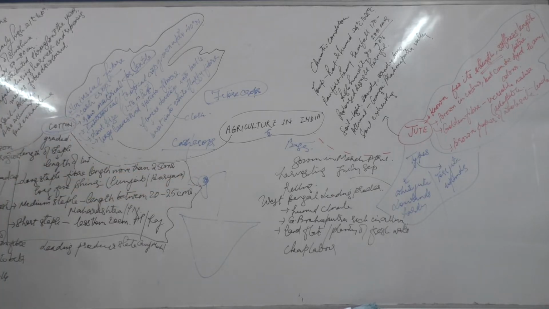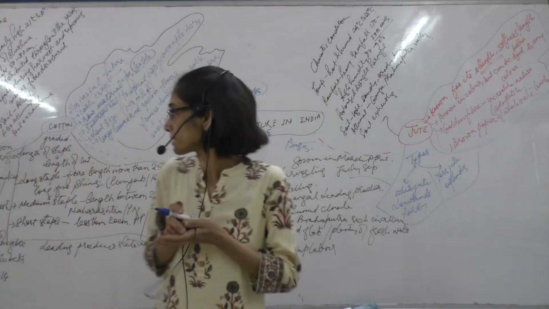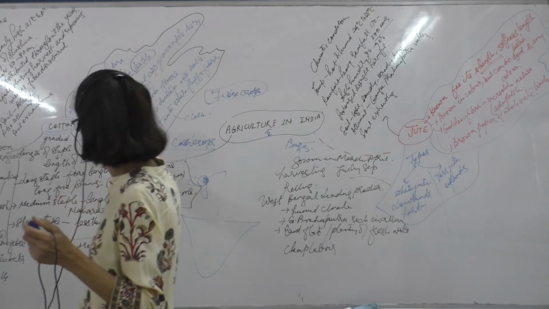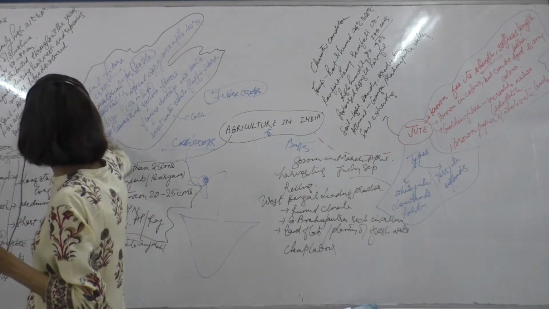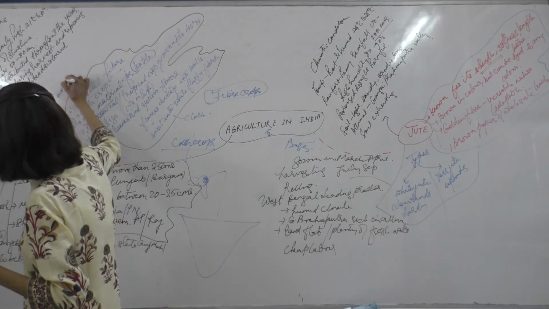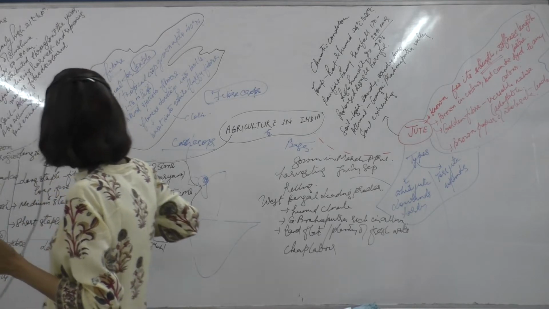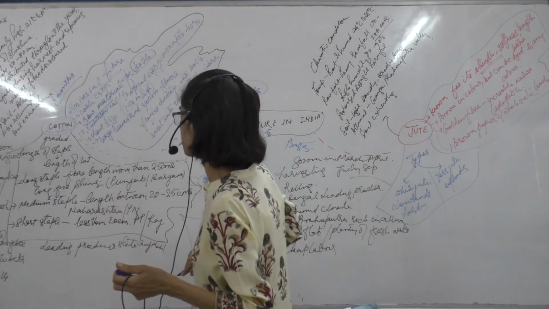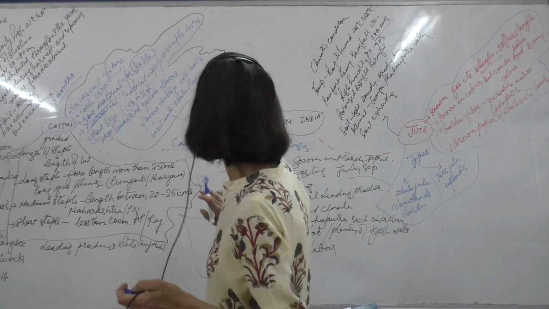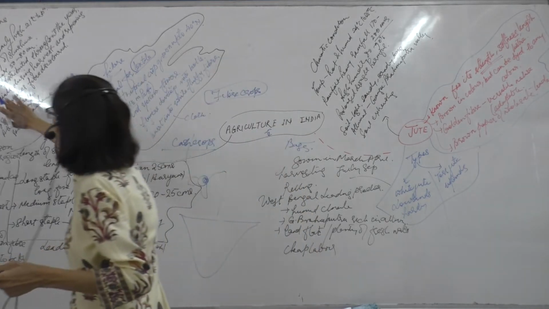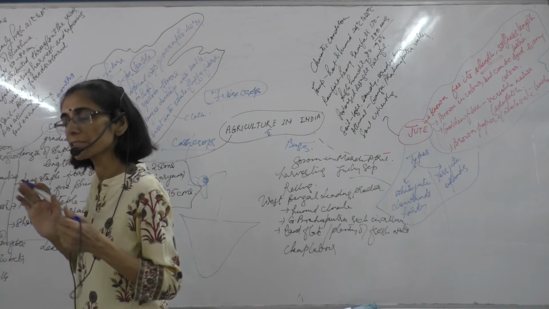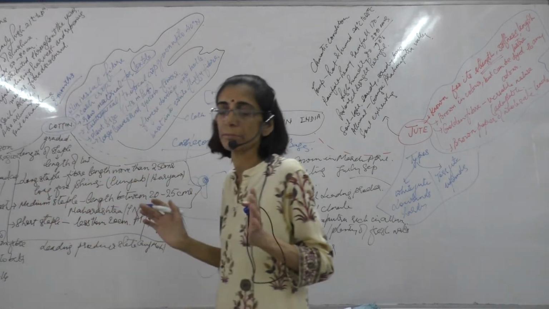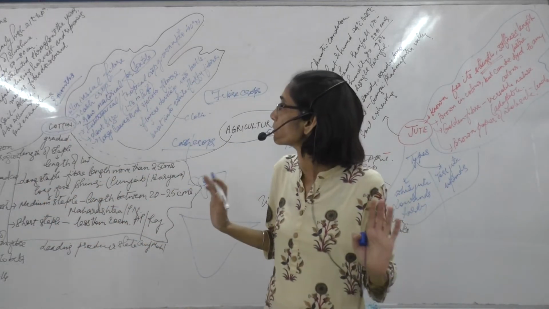It needs rainfall of around 50 to 80 centimeters, well distributed throughout the year. This is a crop which is on the field for roughly 8 months. It's not a short duration crop. So roughly 8 months it is on the field, and the rainfall needs to be well distributed throughout the year. The rainfall is not very high, 50 to 80 centimeters, but well distributed throughout the year.